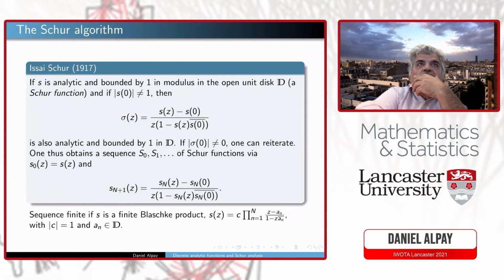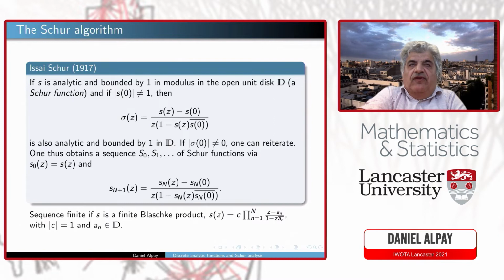So I would like to mention the Schur algorithm. The reason for that is that we'll see that here we don't really have a Schur algorithm, not so directly. This is really associated to a Schur function by a sequence of numbers called the reflection coefficients, and this is a consequence of the Schwarz lemma.